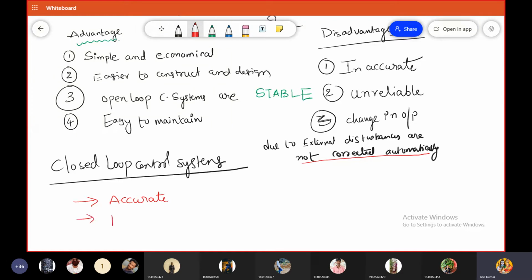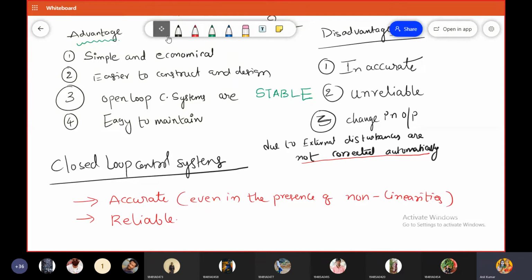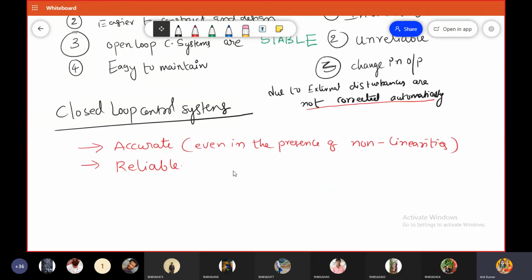These systems are reliable, and these systems are accurate even in the presence of non-linearities. Even in the presence of non-linearities, these systems are very accurate only because of the feedback connection between output and input. Is it okay? And one more point is